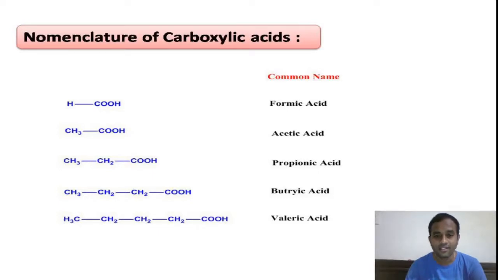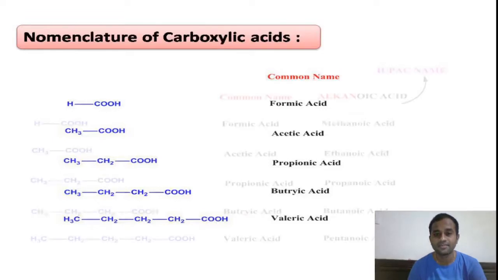And finally you can see the last one, valeric acid. We get this valeric acid from valerian flowers, which I mentioned in the beginning of the slides, right? So based on the source of the carboxylic acids, we give the nomenclature for various carboxylic acids, right?